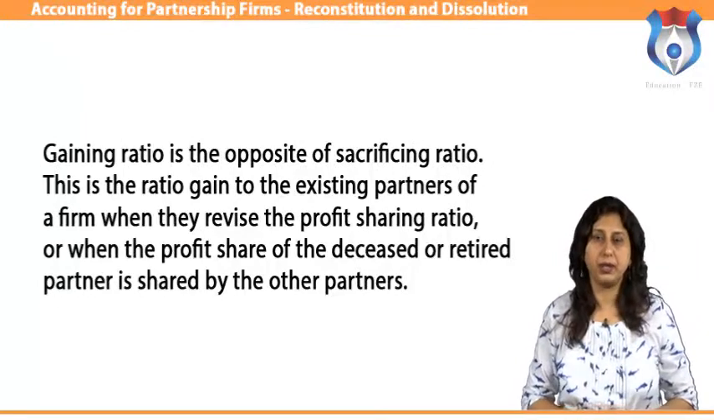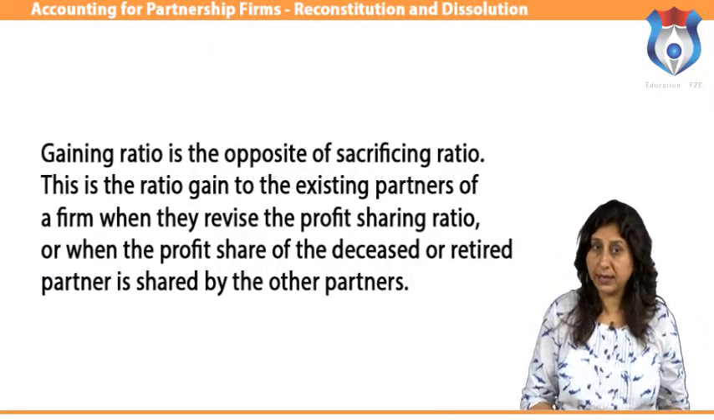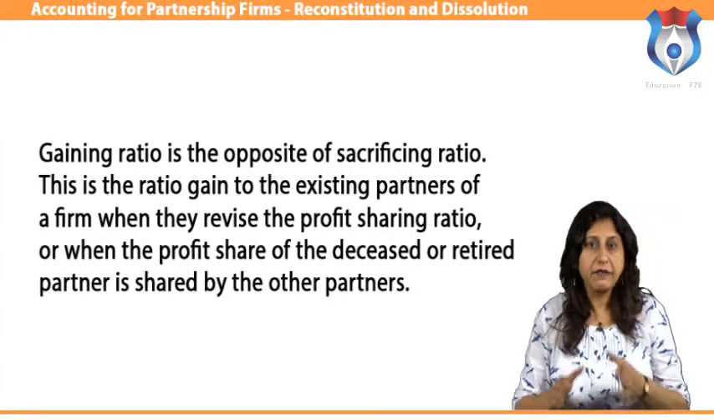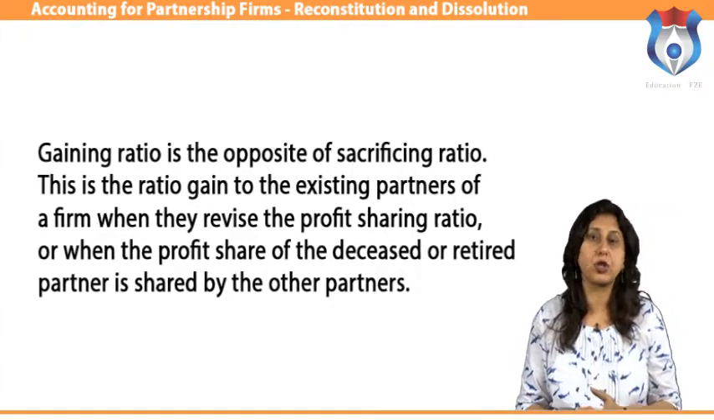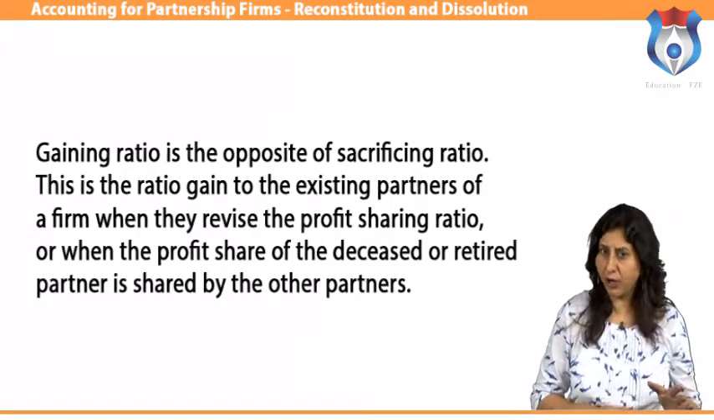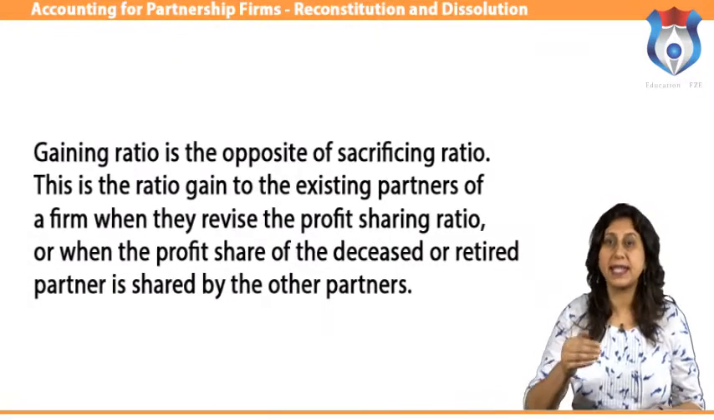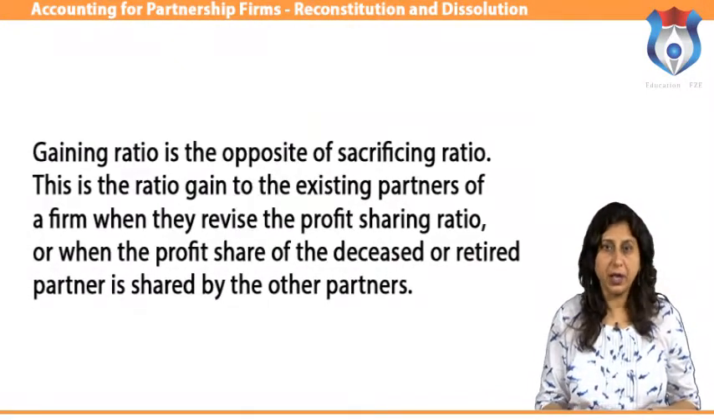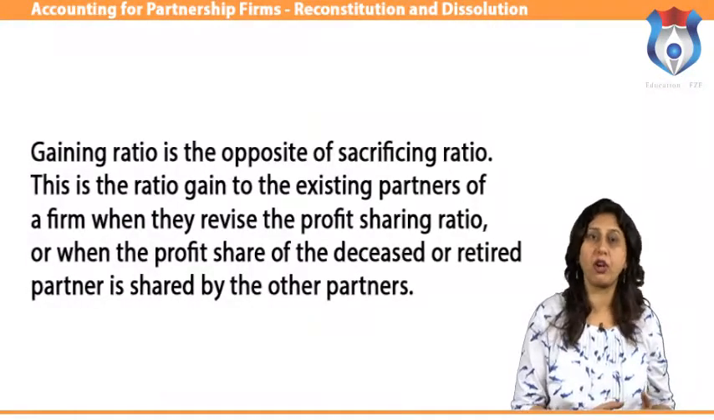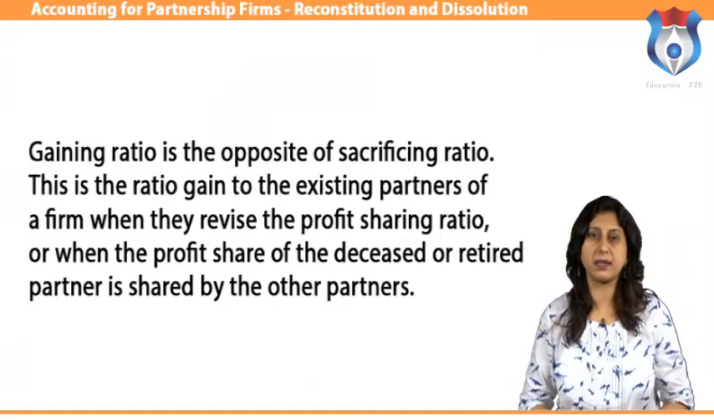Gaining ratio. As a result of change in profit sharing ratio, some partners gain some share of other partners' share of profit. The value of gain ratio is called gaining ratio. Gaining ratio is the opposite of sacrificing ratio. This is the ratio gained to the existing partners of a firm when they revise the profit sharing ratio or when the profit share of the deceased or retired partner is shared by the other partners.